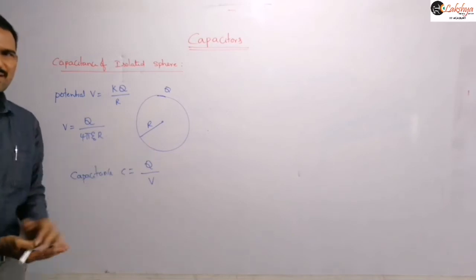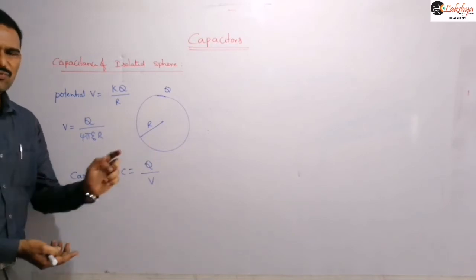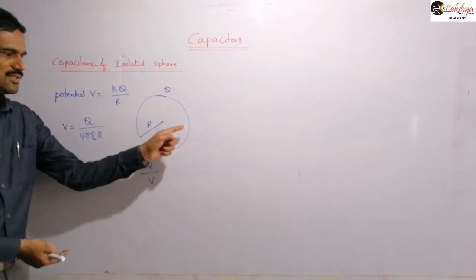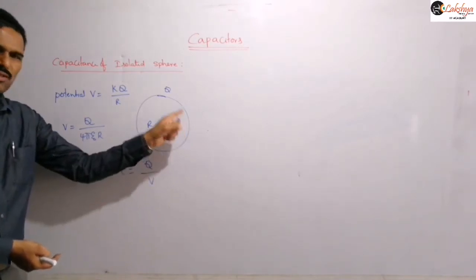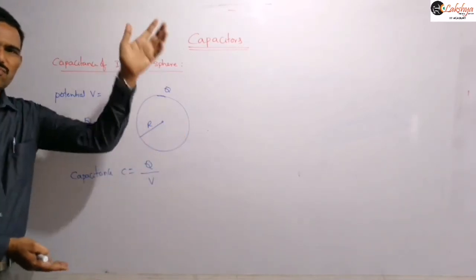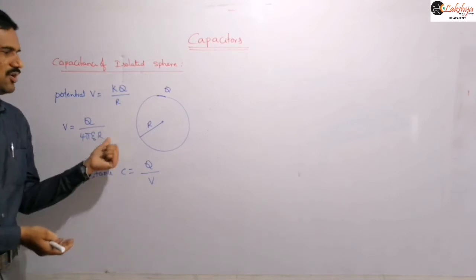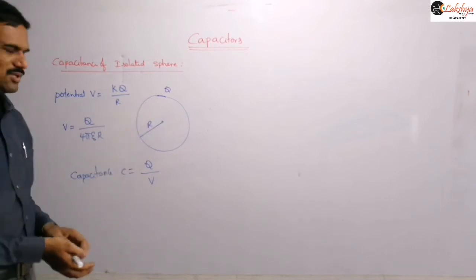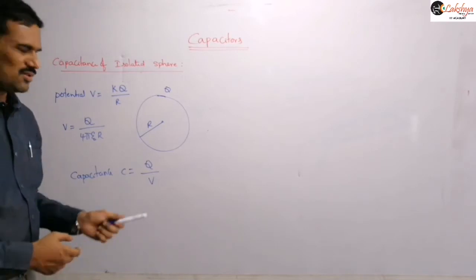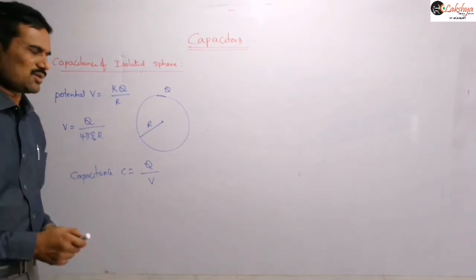And if only such an isolated plate is there, then we write the potential difference between this V, meaning the potential difference between this and infinity. And we know infinite potential is 0 only. So that potential difference is equal to the potential on the surface of the sphere only, right? So that's what we are taking here. So actually this V means potential difference, you need to write.